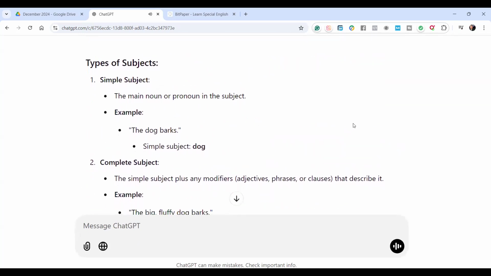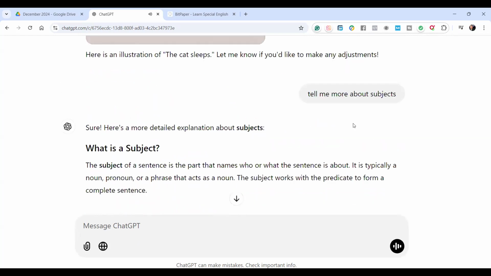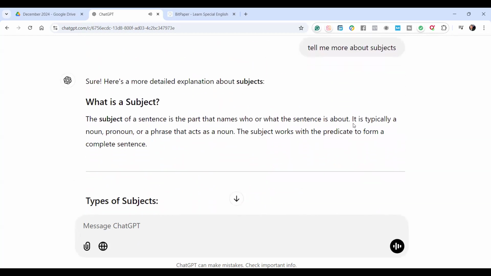Sure. Here's a more detailed explanation about subjects. What is a subject? The subject of a sentence is the part that names who or what the sentence is about. It is typically a noun, pronoun, or a phrase that acts as a noun. The subject works with the predicate to form a complete sentence.